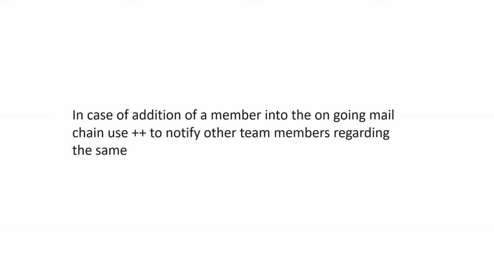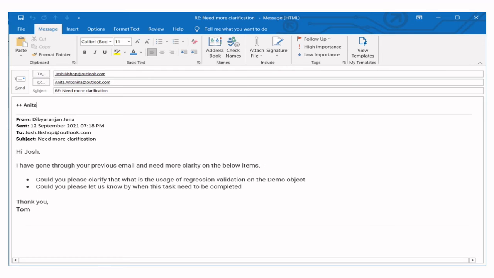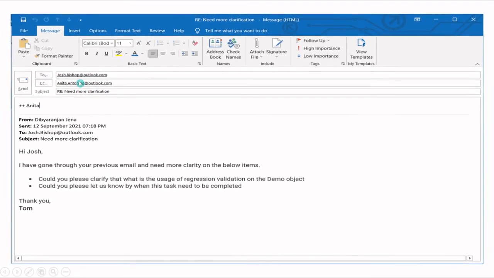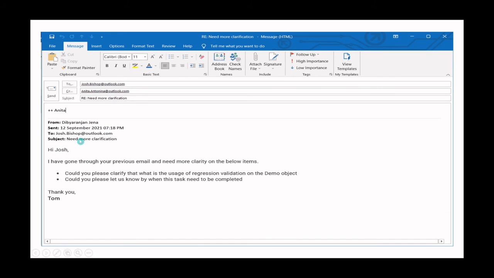So how do you let others know when you add a new member to the ongoing email chain, right? There is a specific symbol, that is plus plus. It signifies that you have added someone to the current email recipients. So you can see here, suppose you have added this person to the current ongoing email, you can do a reply all and mention plus plus, and that person's name.